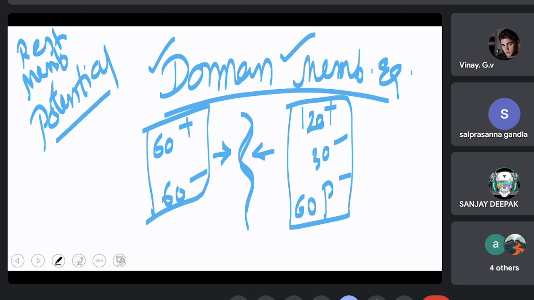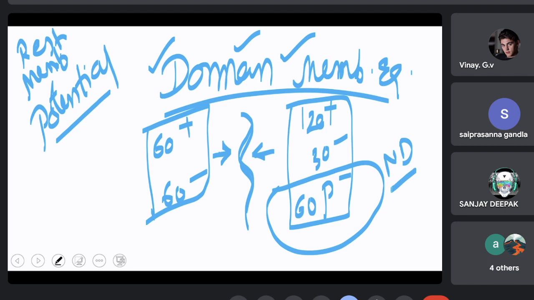What is Donnan membrane equilibrium? How can we define it? This occurs whenever there is a non-diffusible ion. So it can be defined like this. The influence of a non-diffusible ion on the diffusibility of the diffusible ions, resulting in equilibrium that generates a membrane potential, is called Donnan membrane equilibrium. So once again I am telling you this.